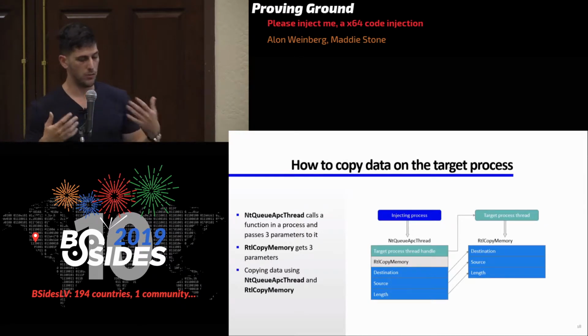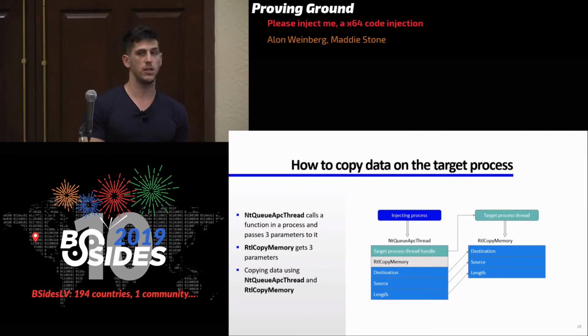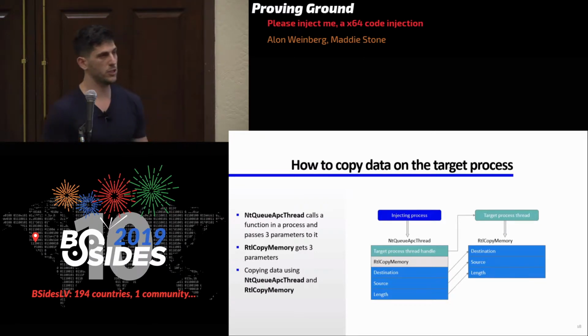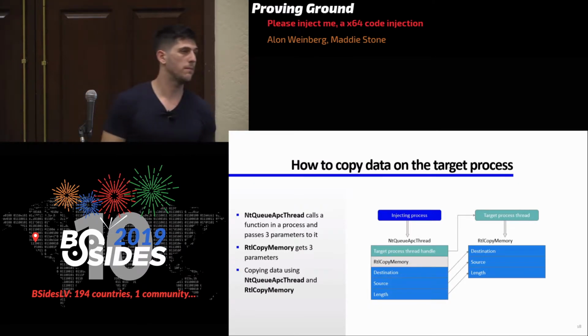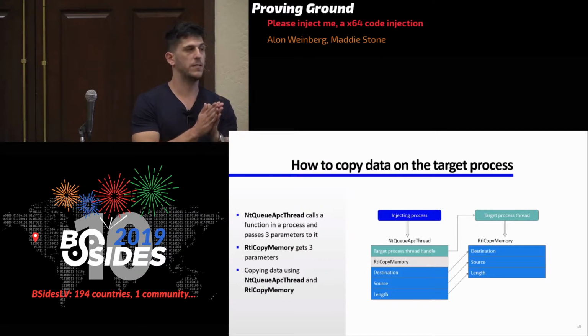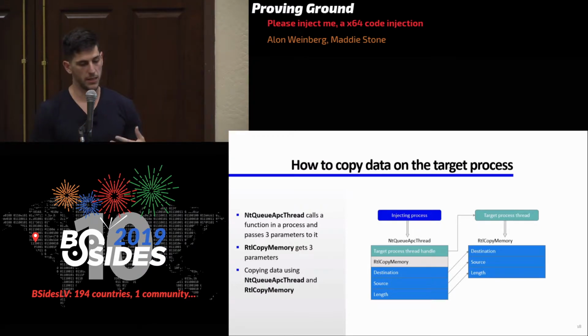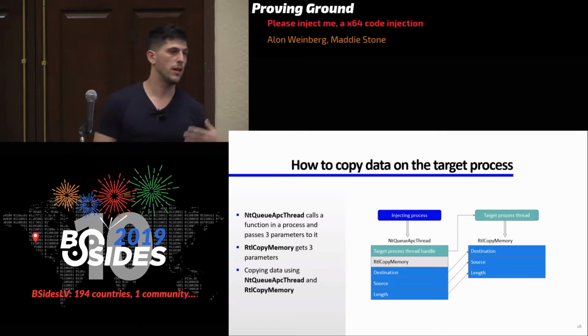Okay, so how do we copy it? We're going to use the function RtlCopyMemory. With this function, you pass destination, source, and length. It allows you to copy memory in the place that is executing this function. And we can use NtQueueApcThread, which gets the parameters of a thread we want to execute code in.